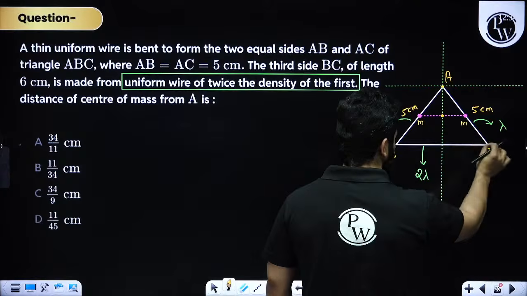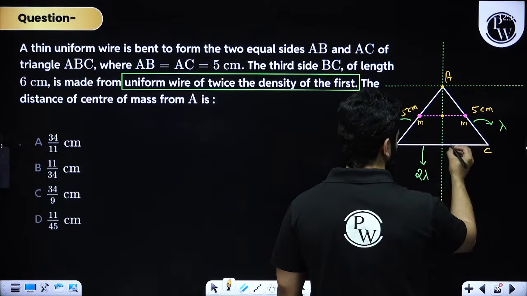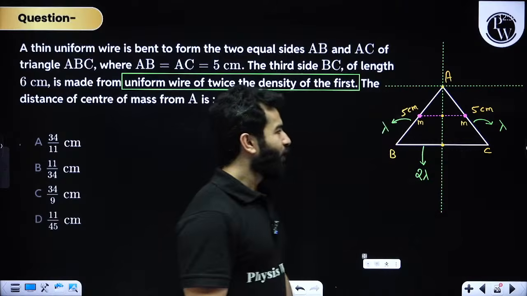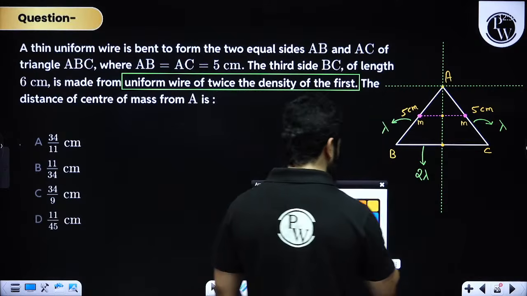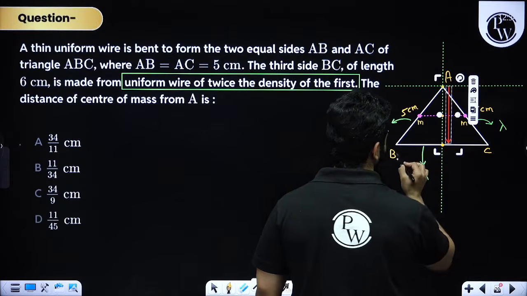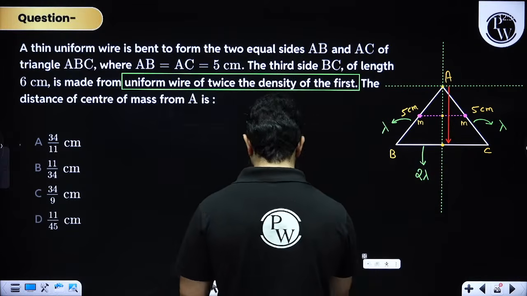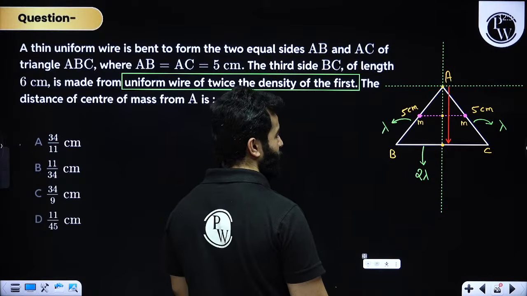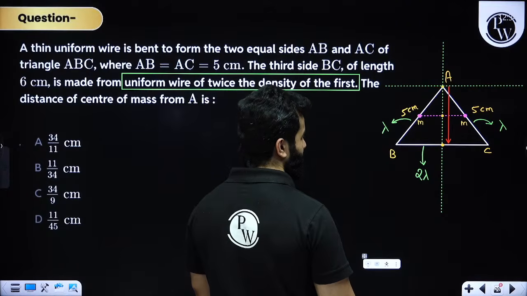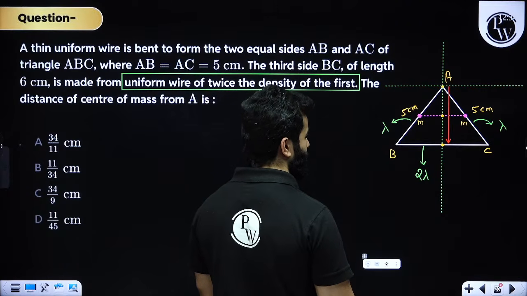Similarly, center of mass of this rod will be over here. So I only have to find out this y. That's it. Clear? I only have to find out this y. Now, my dear friends, how to find this one out?